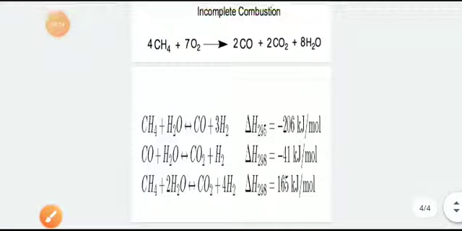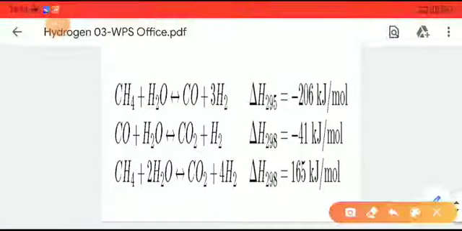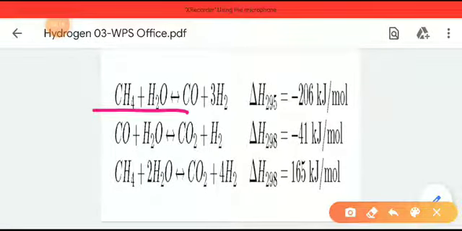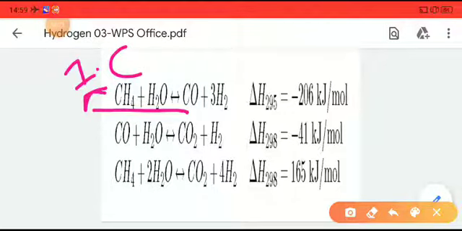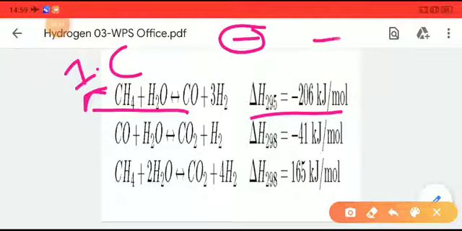Okay, so here are the values for when incomplete combustion or incomplete oxidation is occurring. Here the del H value, that is the energy released. Remember, when energy is released the sign will be negative, and when energy is absorbed the sign will be positive.